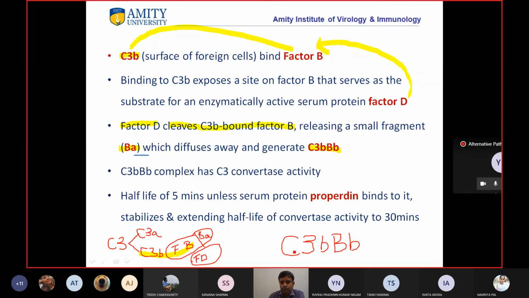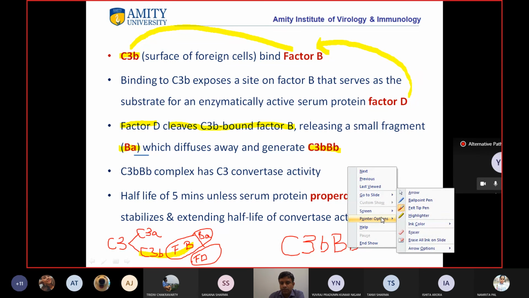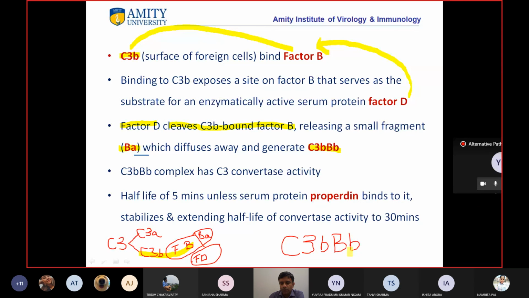Okay, clear? And this has the C3 convertase activity. So in the alternative pathway, this is your C3 convertase. This C3bBb complex has C3 convertase activity. Clear?